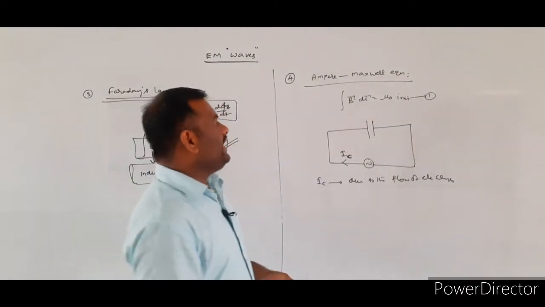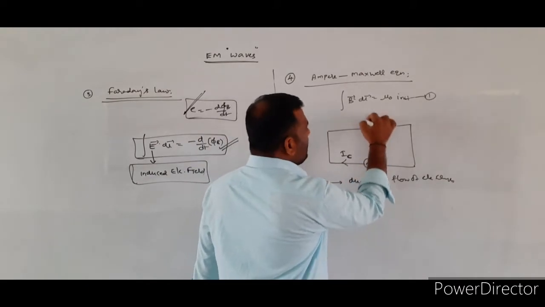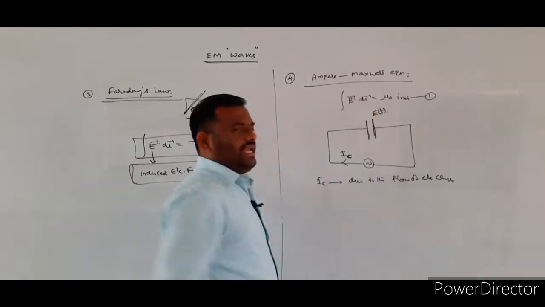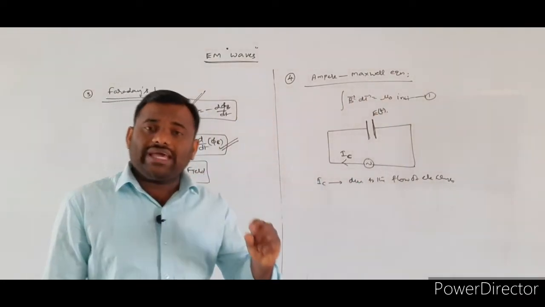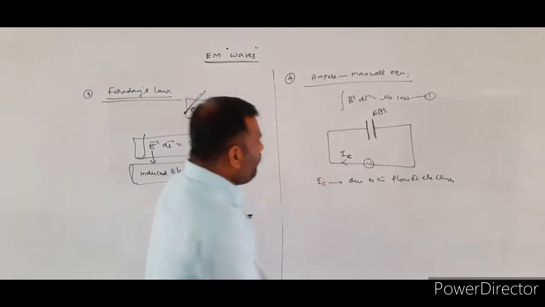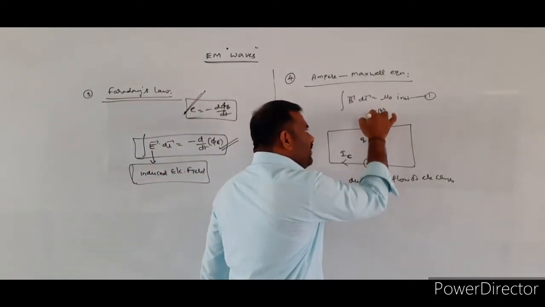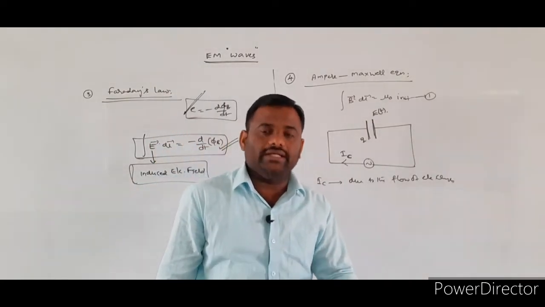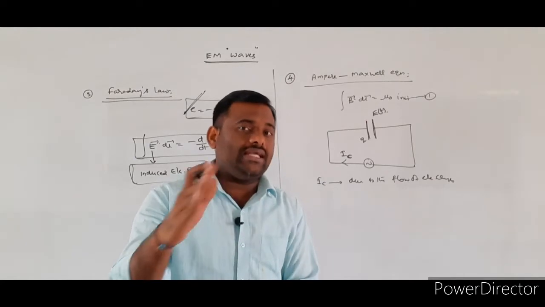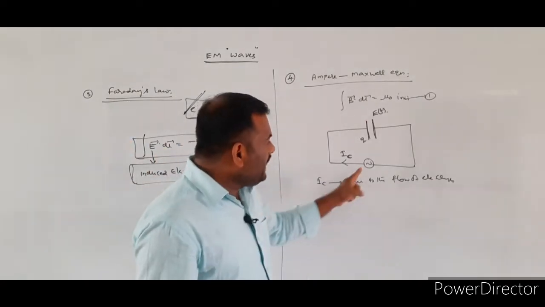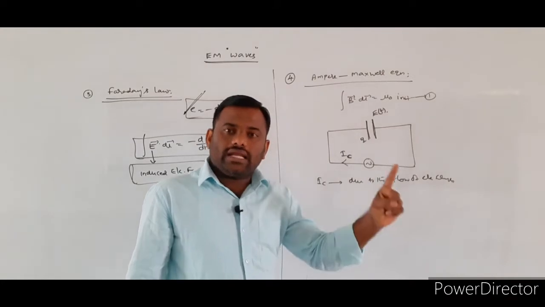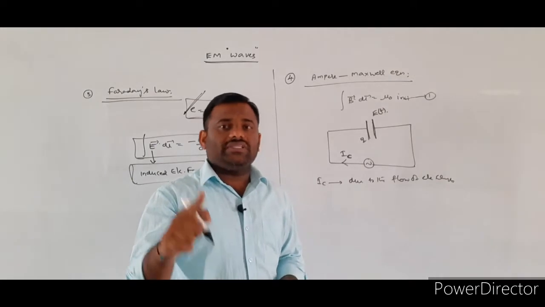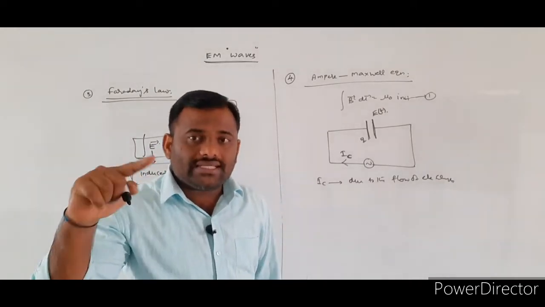But when we study by considering the time varying electric field, how does it exist? Whenever charge is deposited over the capacitor plates, the amount of charge deposited changes continuously. Why? Here, which type of source do we consider? Alternating source. So the amount of charge stored over the capacitor plates changes continuously.